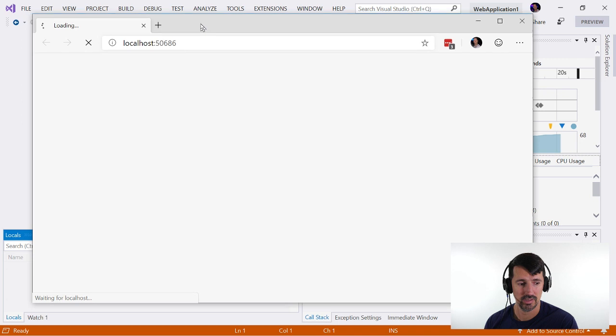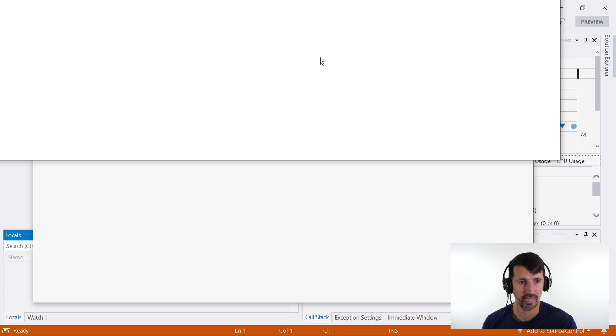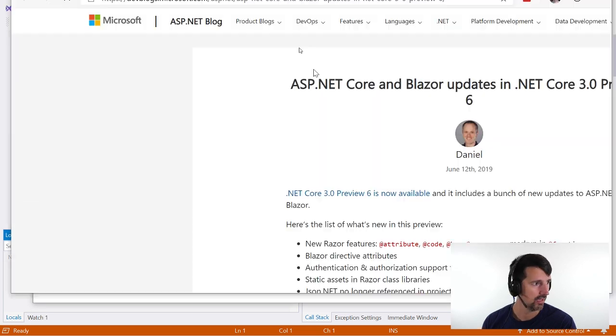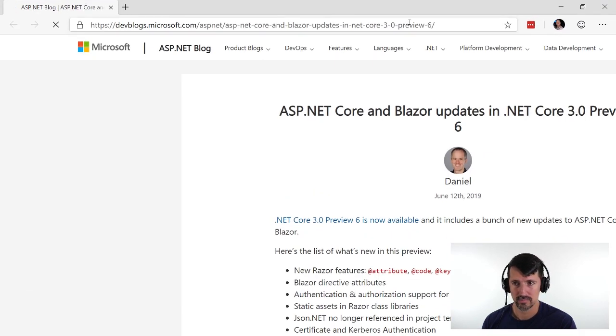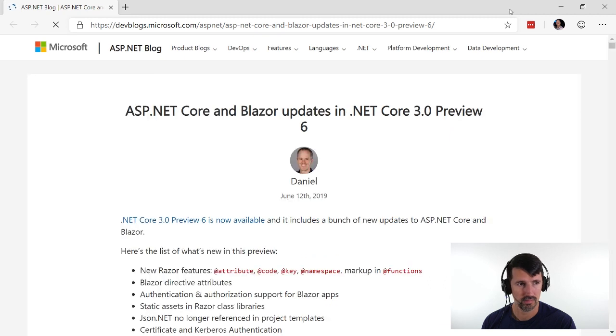Minimize this. Let's see. This is a helpful blog from Dan Roth. Okay, well, while that works, let's check out this blog that was just provided. Here we go. ASP.NET Core and Blazor updates in .NET Core 3 Preview 6.